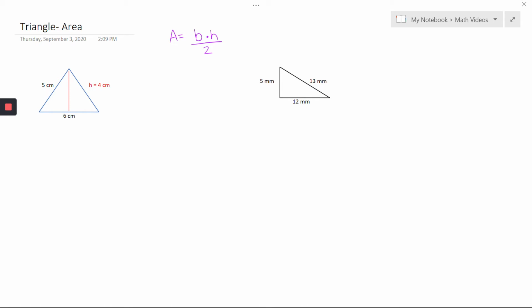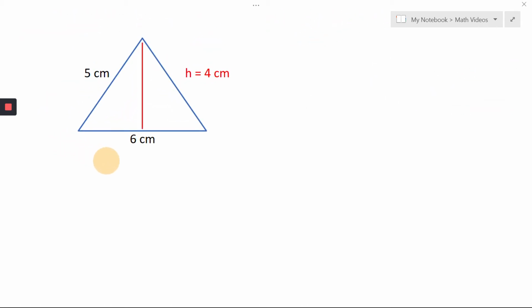So looking at our first example here, sometimes I get the question of, well, which one's the base? Is it the 5 or is it the 6? Your base is always going to have a height coming straight out of it if it's not a right triangle.